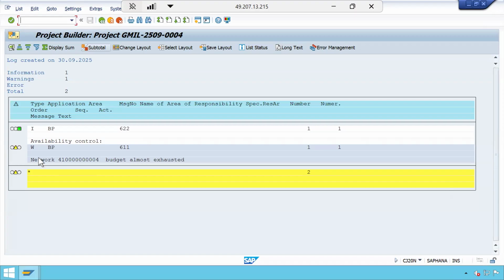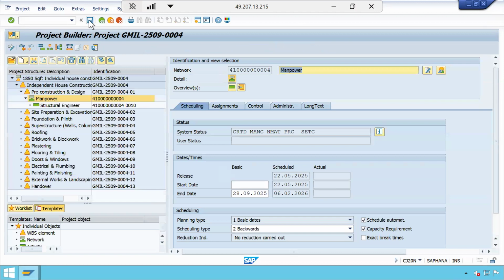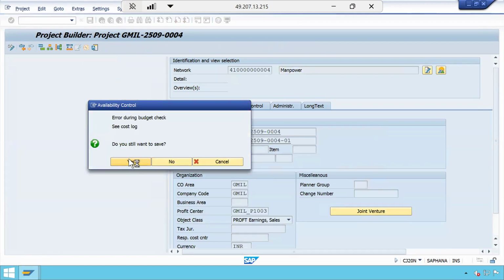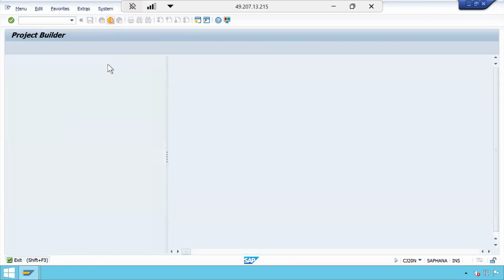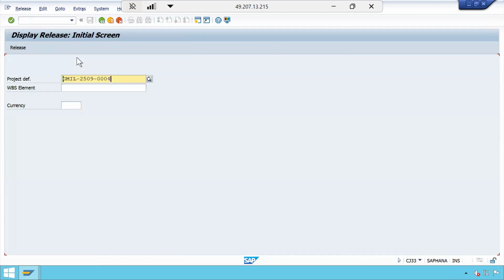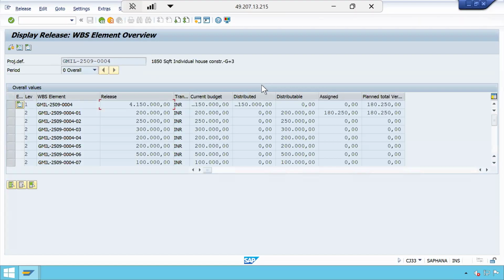Okay. Now with this warning, we will be able to save the project because it's merely a warning. I want to save this. Now let us go to our budget report, CJ33. Display budget release. In the report also, one report will show.